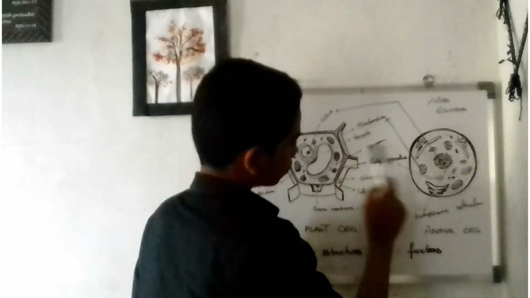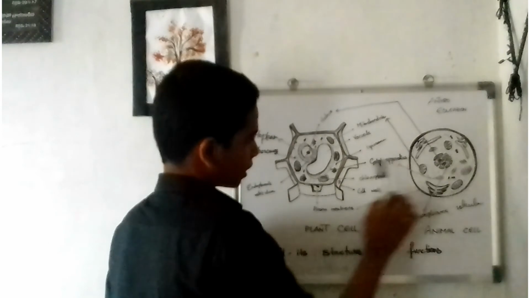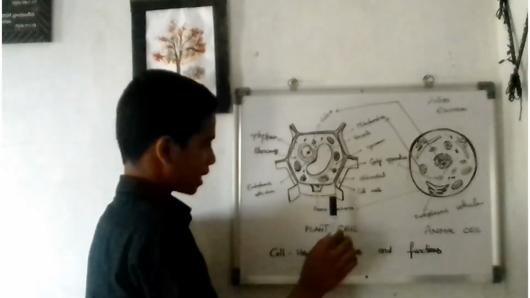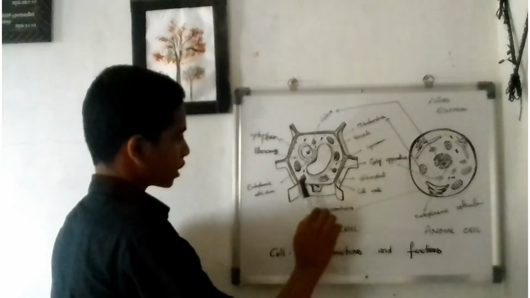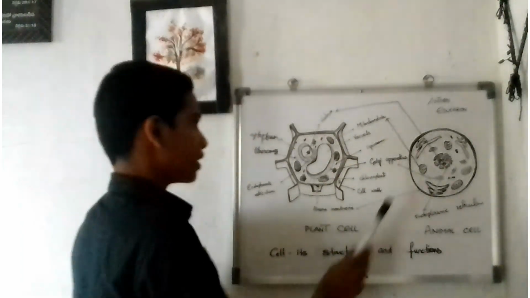So this is one of the similarities. Both contain lysosomes and ribosomes. Both contain the Golgi apparatus. Both contain the cell plasma membrane. Both contain endoplasmic reticulum. Both contain the nucleus. And the difference is that the animal cell doesn't contain plastids.